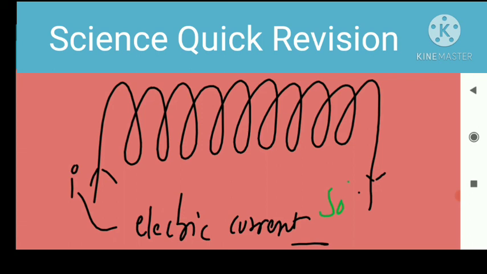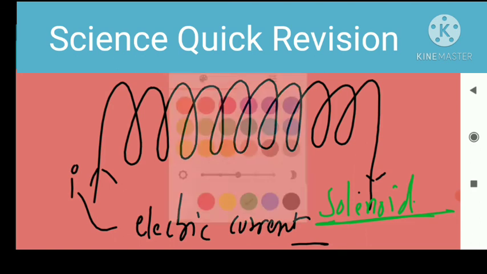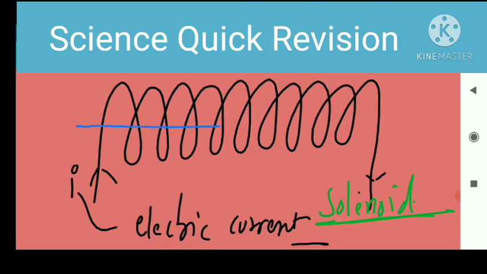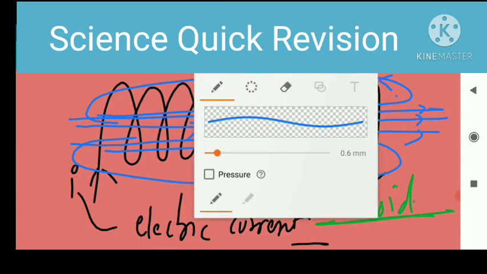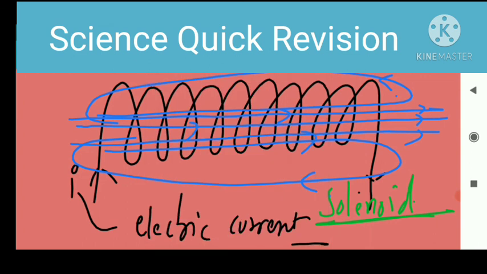This is the magnetic field, and these are the magnetic lines of force in these directions. These lines make closed paths. So electric current also produces a magnetic field.